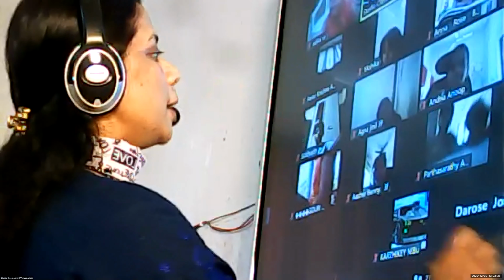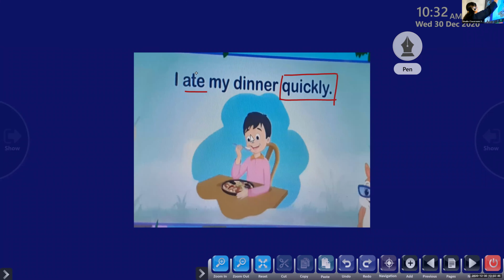So adverbs are nothing but the words that describe a verb. It tells something more about the verb. So here we have seen two examples. I ate my dinner quickly. So quickly describes the action word ate. So all of you please do have a look at it. Quickly describes the action word ate. So quickly is the adverb in the sentence. So I hope adverbs are very clear.